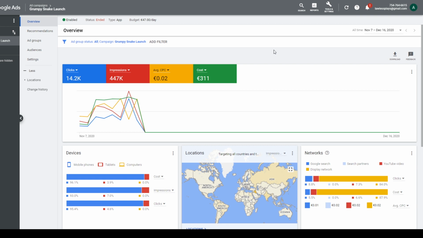When you create a campaign, it starts giving you recommendations on what it needs, and for Google, basically, it just started saying, give us more money constantly. So within a few days, instead of spending a tenner a day, I was spending €47 a day, and I just wanted to follow the recommendations to see what would happen. So instead of a month-long campaign, it was more like a week, maybe a little bit less than a week, before I spent my full budget and it ended up going to €311.